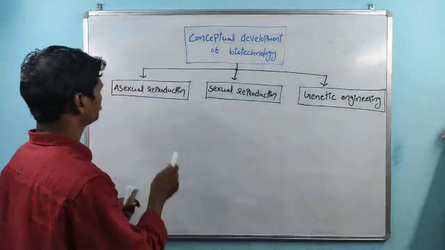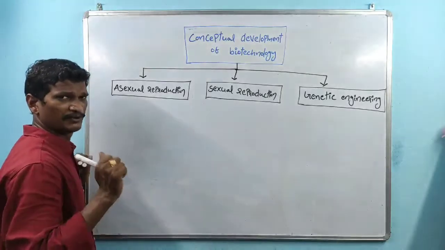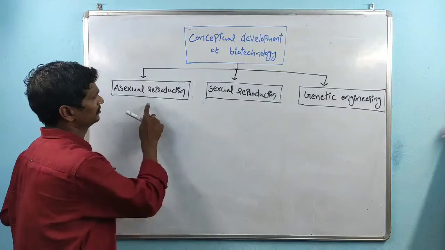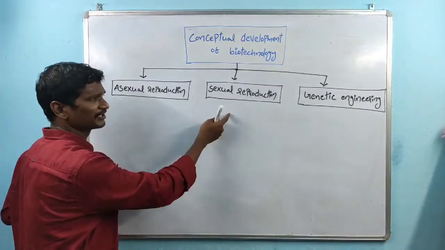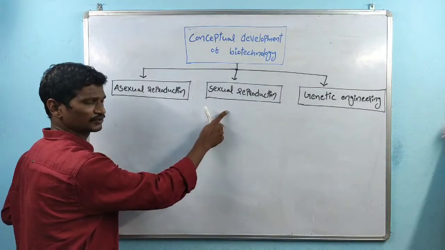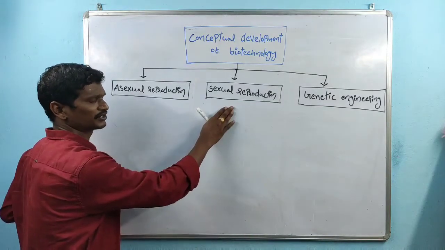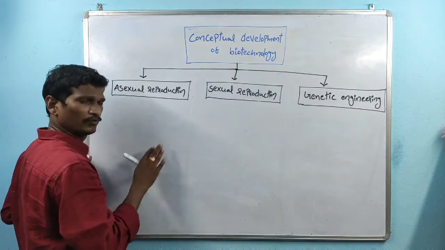The very first one is asexual reproduction. If I ask the question, which one is advanced, asexual or sexual reproduction? Just comparing these two. Everybody will say sexual reproduction is advanced. Right? Why?